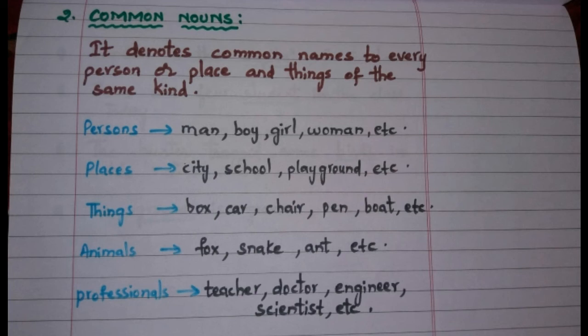They have not mentioned a particular city or school name, just that they have mentioned city, school, playground, etc. Then comes things, box, car, chair, pen, boat, etc. Here they have not mentioned a particular car name, so we cannot say it is a proper noun. Car is a common noun. In the same way, professionals as well as animals.